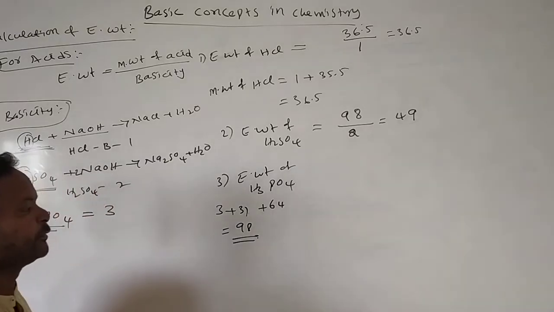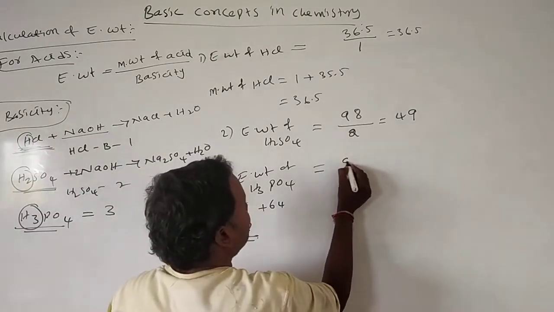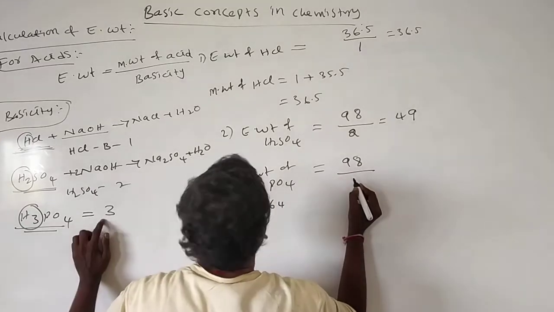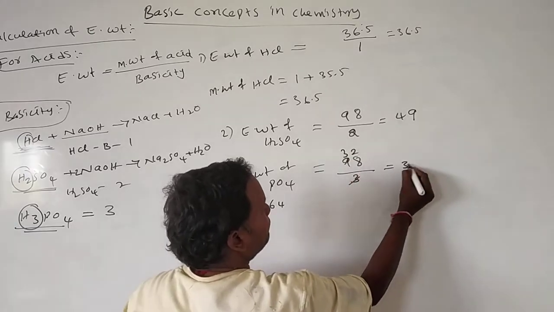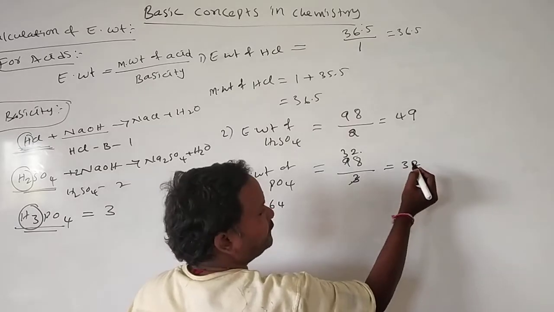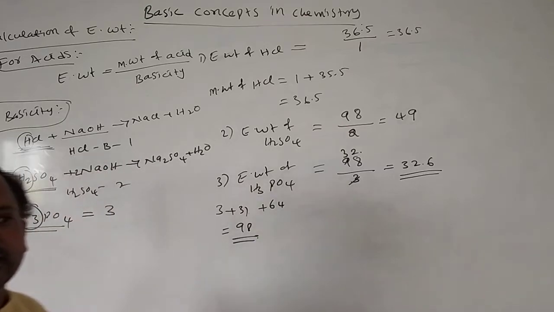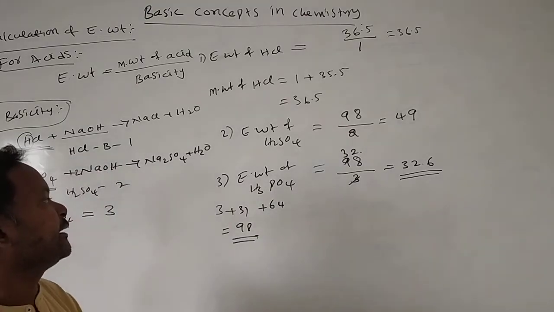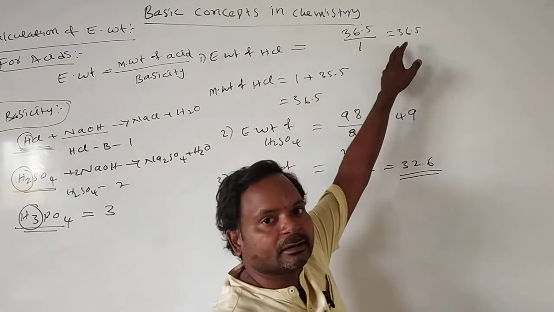Here also it is 98 divided by basicity 3, which is nearly 32.6. This is the equivalent weight of phosphoric acid.